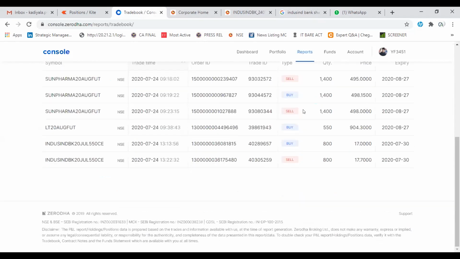Friends, you can clearly see I traded IndusInd Bank at 1:13 p.m., 800 shares. Sorry, this is an option, the 550 call option. I took it at 17 rupees and exited at 17.7 rupees. Profit or loss does not matter, but the important thing is the impact of announcements on the share price.